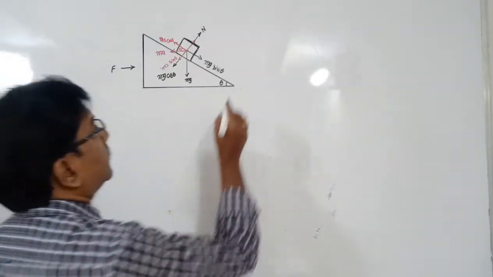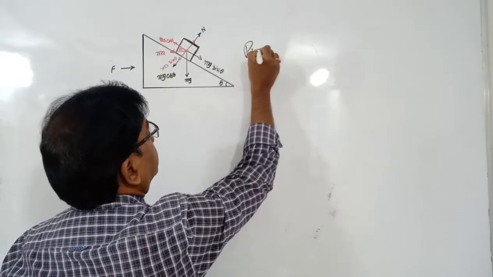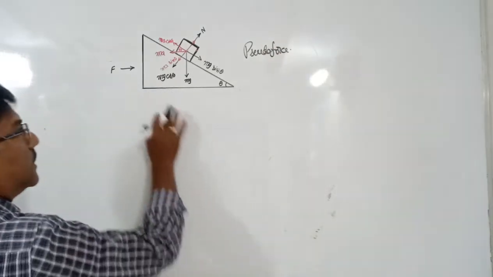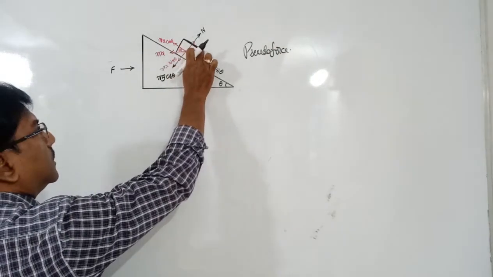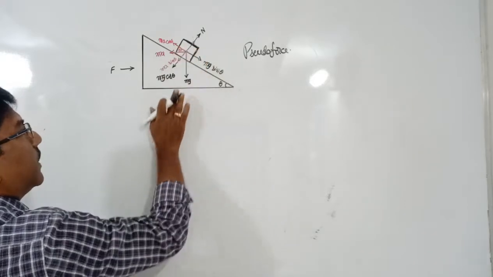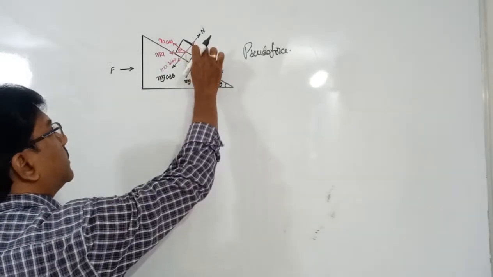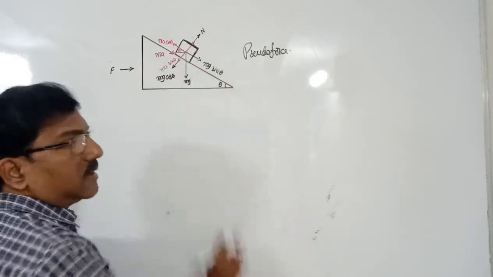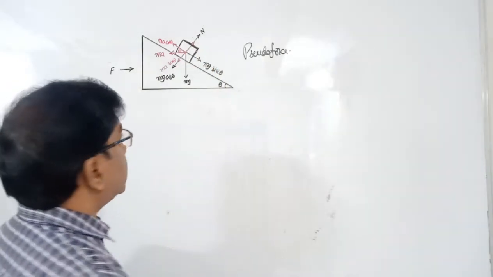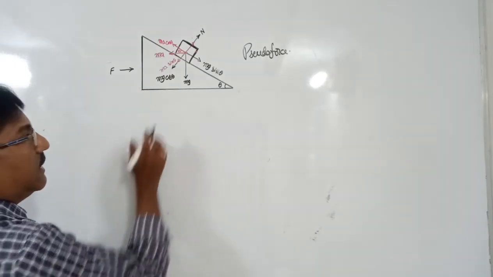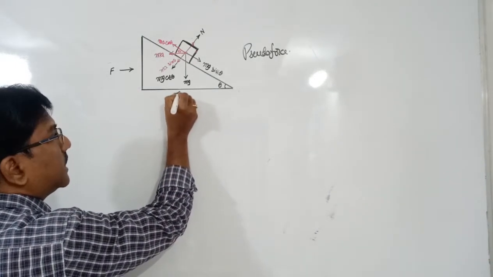Today we are going to study a concept of pseudo force. Here there is a block having mass small m over a wedge. If the wedge is at rest with respect to that block, with respect to the wedge, the block is also at rest. Now the condition here is the wedge is under an external force where it moves with an acceleration a.